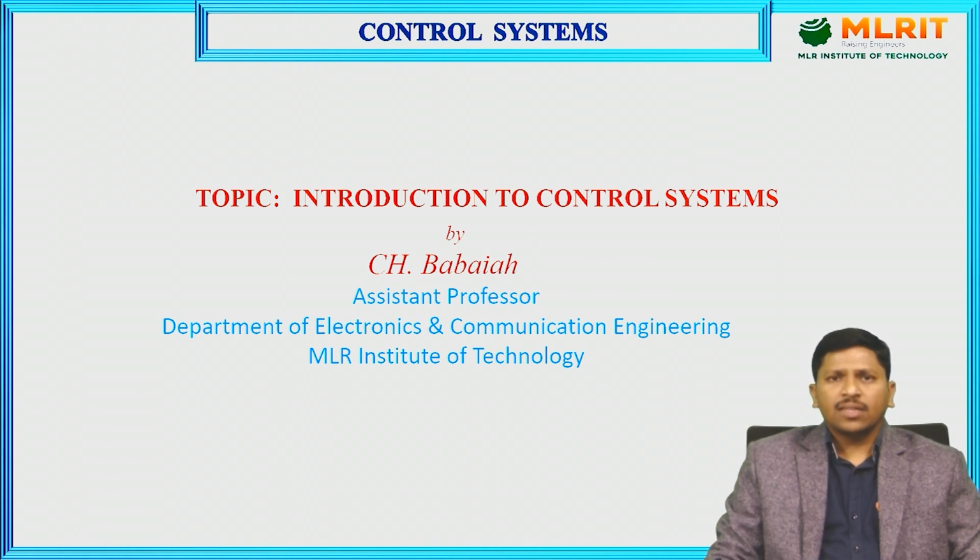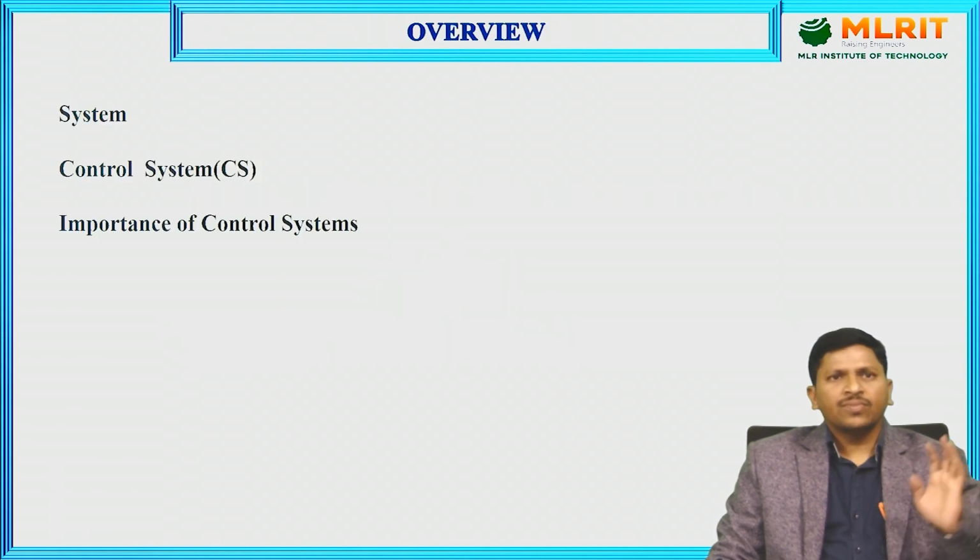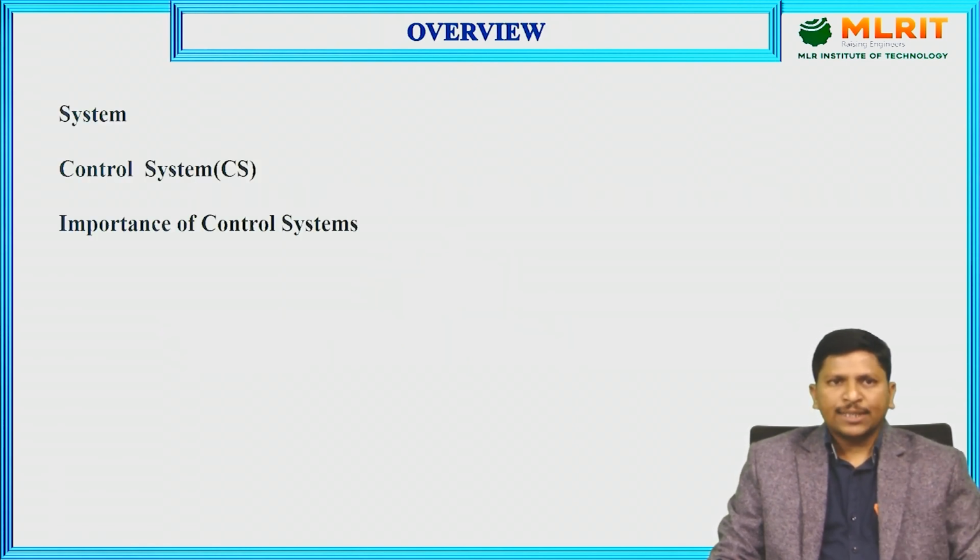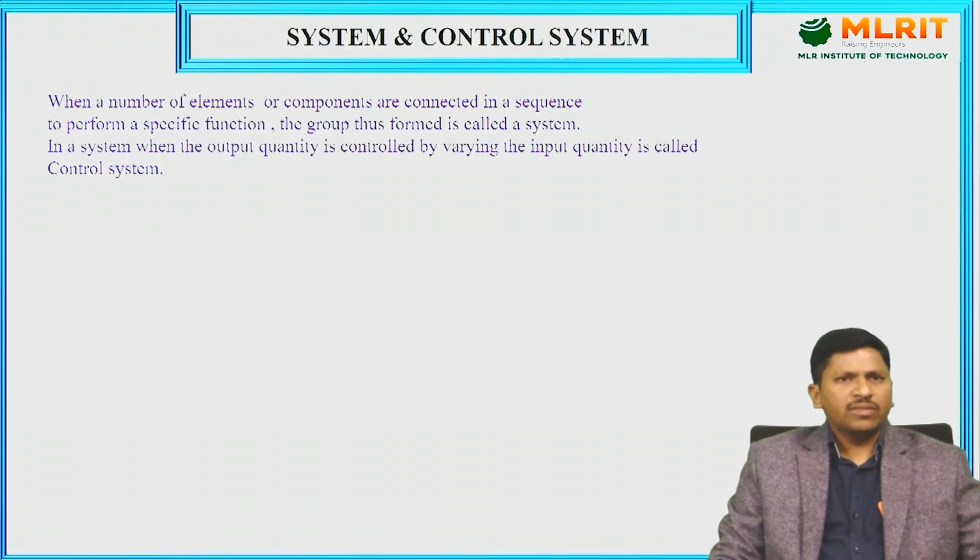In this control system course, we have 5 units available. Now we are going to discuss the overview of control systems. Let us move to the overview. Here observe: system, control system, and importance of control systems. What is meant by system? Observe the next slide.